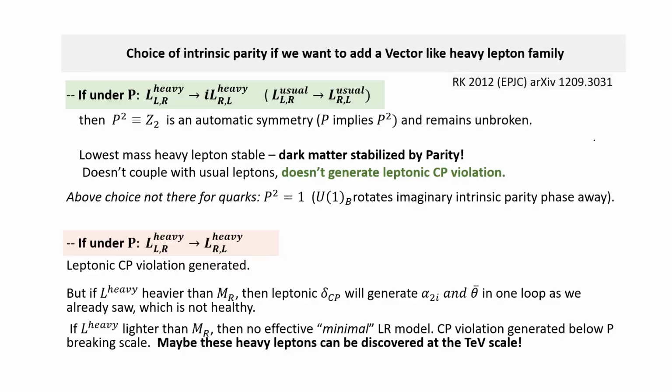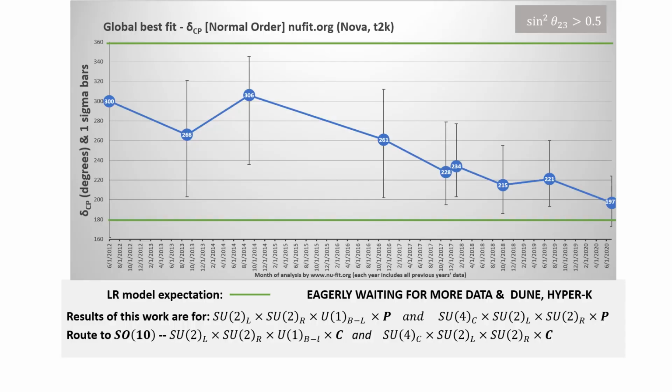So I think my time is up, but I've come to an experimental slide. Here is the experimental situation of the Dirac CP phase. This I plotted by the year. This is when data started coming out in 2012. This is from NuFit, combining data from NOvA and T2K. So this result of 197 is where we are right now. The central value has moved around, but the error bars are still large. And so we are waiting for more data.